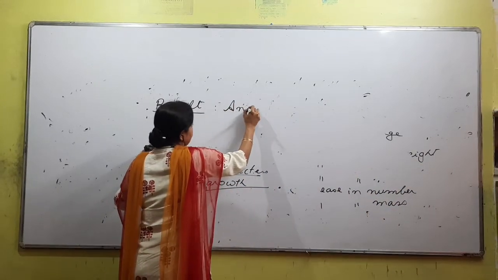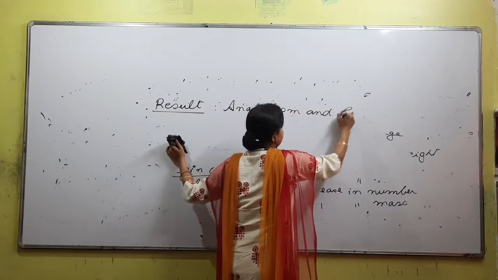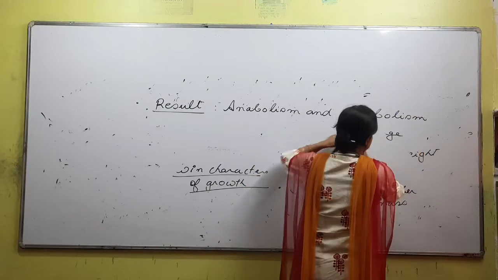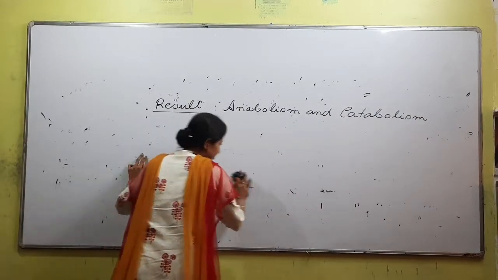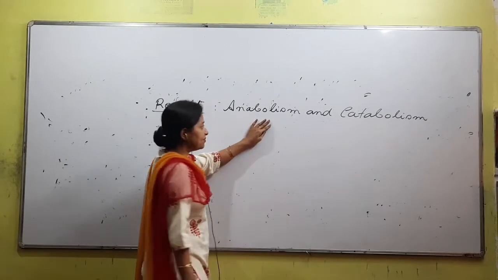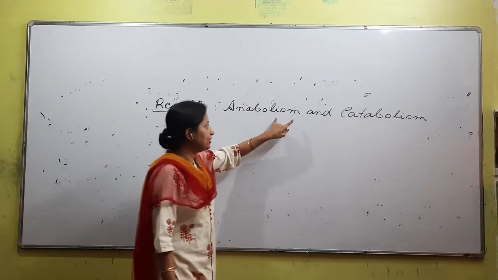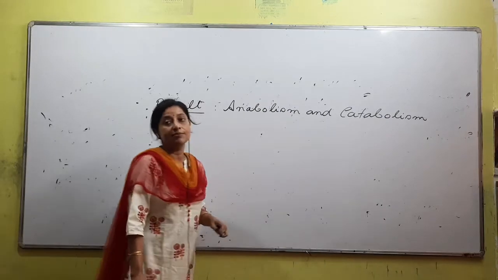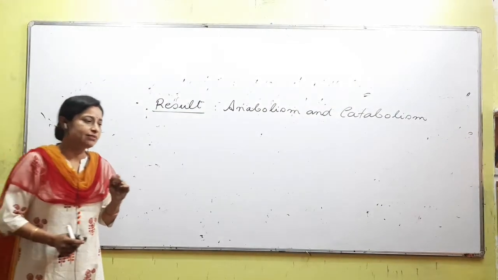anabolism and catabolism. You have heard this word, no? Anabolic reaction, catabolic reaction, right? So growth is a result of some reactions, or it is the result of metabolism. Metabolism has two associated words, this is anabolism, this is catabolism. Now what is anabolism and what is catabolism? In very simple language, how do we understand it?